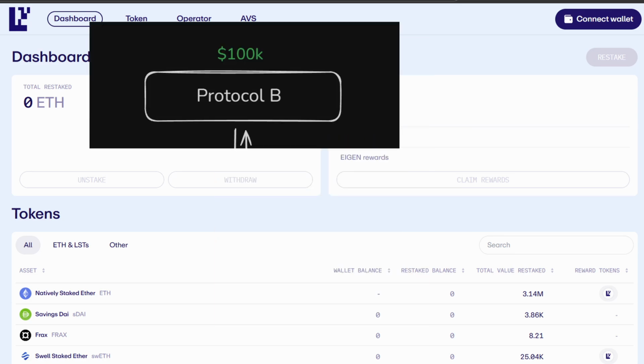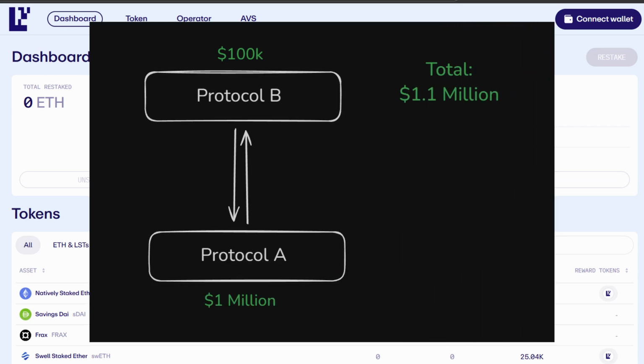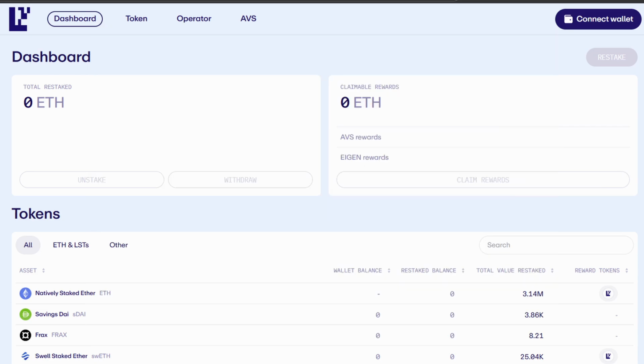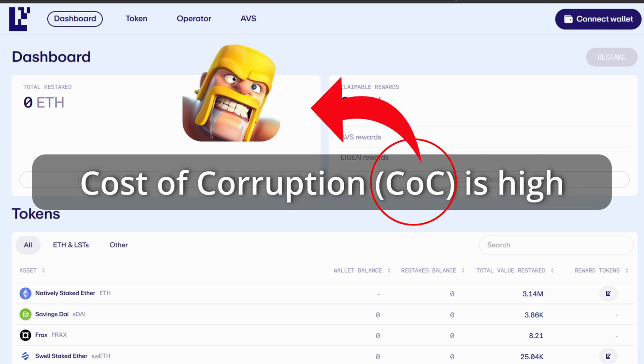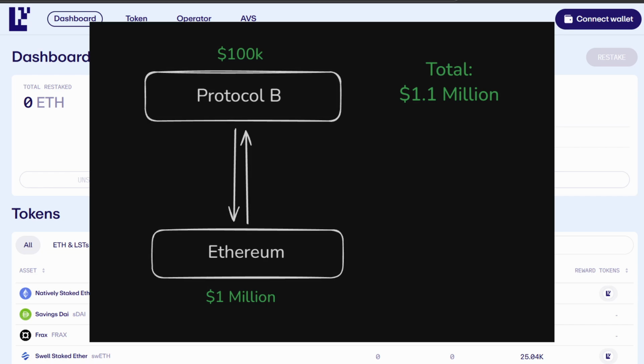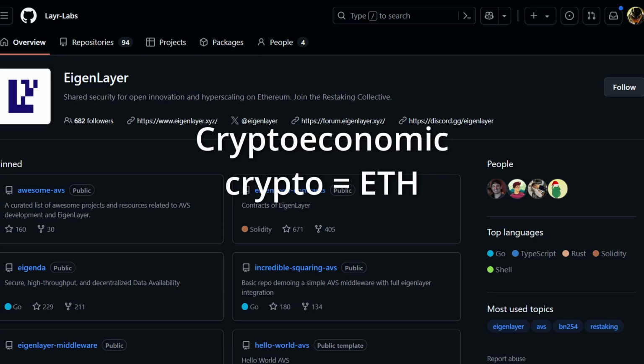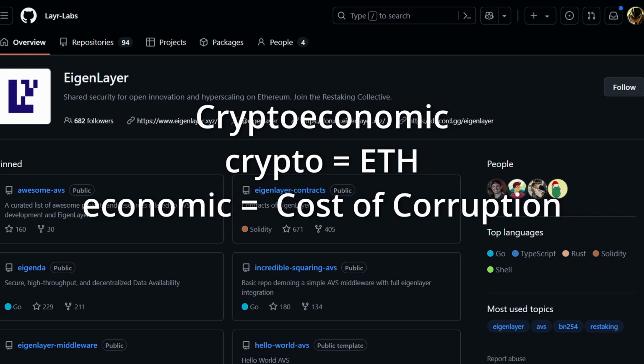Whereas if B was built on top of A, the attacker would be messing with $1.1 million worth of stake, which is both A and B combined, which means the cost required to corrupt this system would be significantly higher, and that means it's way more secure. In this example, Ethereum is A and AVSs on EigenLayer are B. So in the term crypto economic, crypto refers to ETH and economic refers to the cost of corruption.